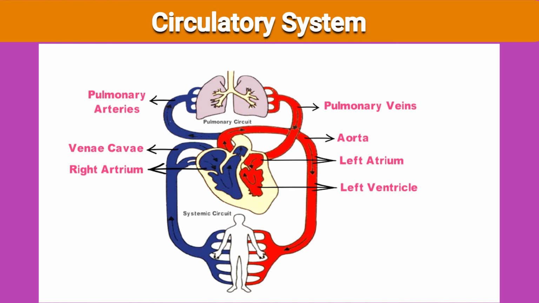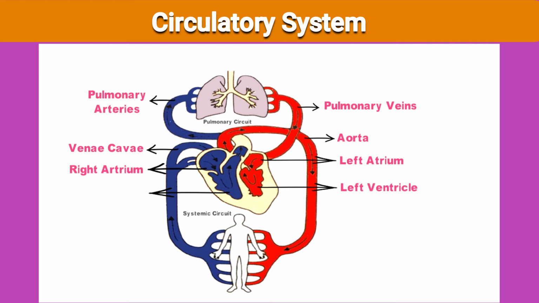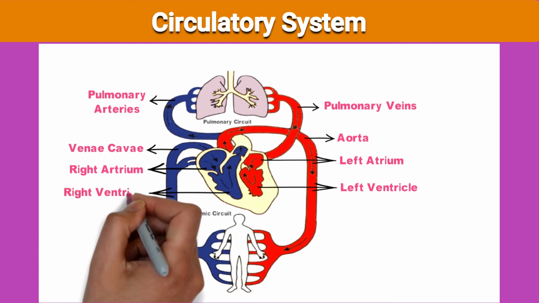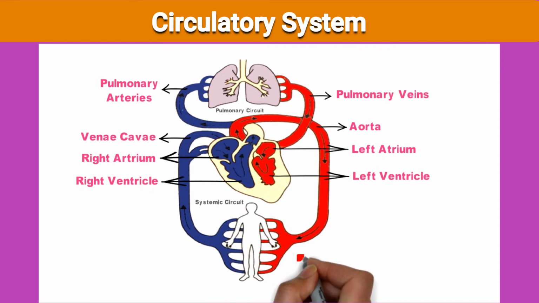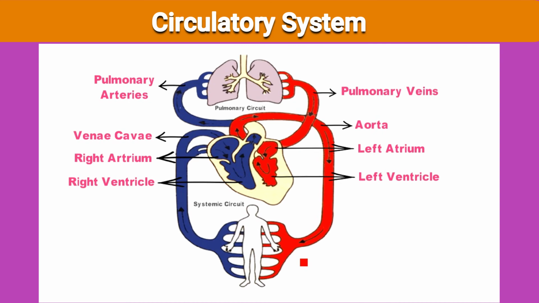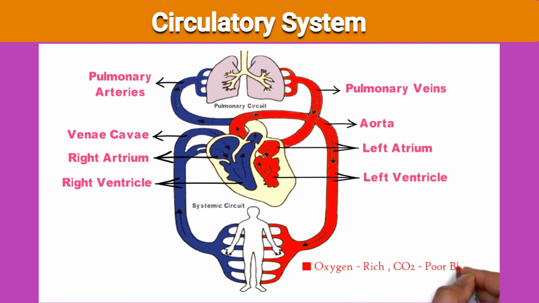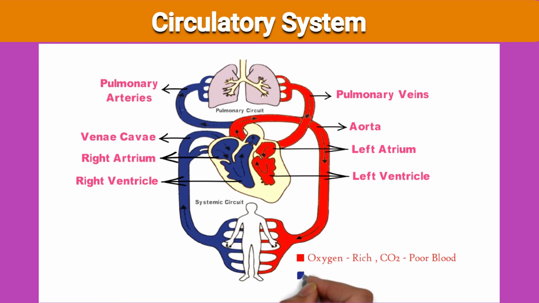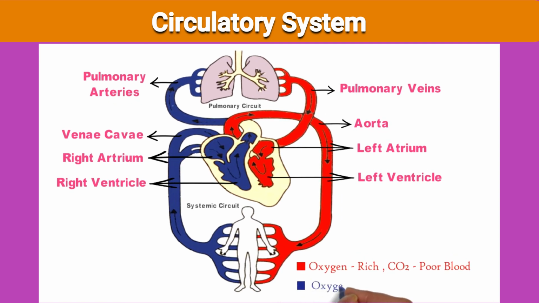See here. Here the red one is the oxygen rich, carbon dioxide poor blood, and the blue one is the oxygen poor, carbon dioxide rich blood. This is the blood circulation. The arrows are showing you how the blood flows throughout the body.